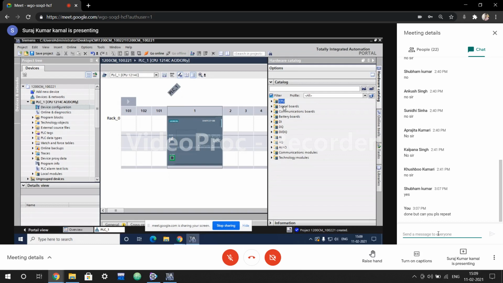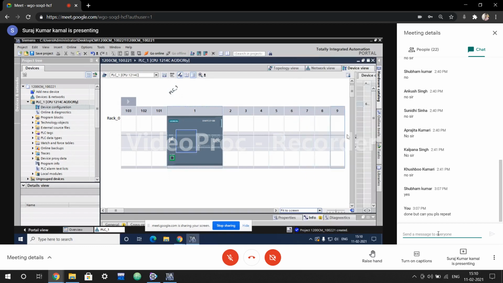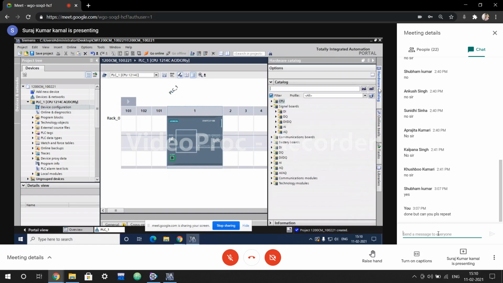Signal boards means digital or analog, input or output. If you require 1 or 2 digital or analog input and output, then you can use this surface mount device. According to the serial number of that particular device, you have to check over here, either digital or analog. But right now, in our lab, we have analog with it. Why? Because we have 14 digital input, 10 digital output, and again 2 analog input. But we don't have any analog output. So analog output, 1, this is the single, 12 bit, and done.